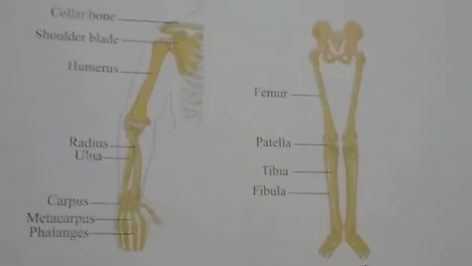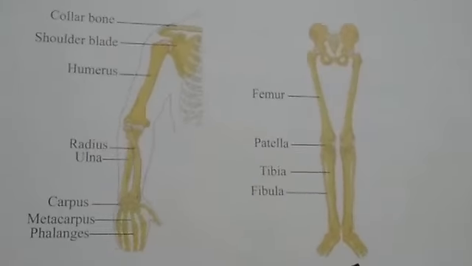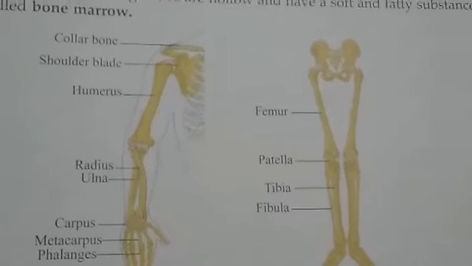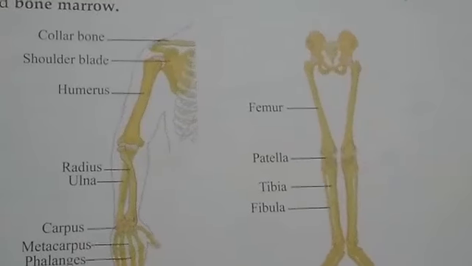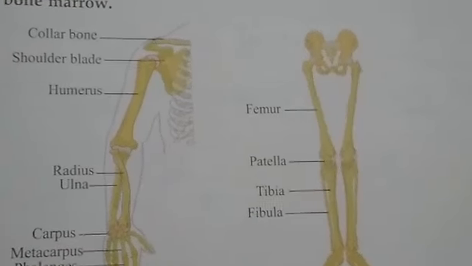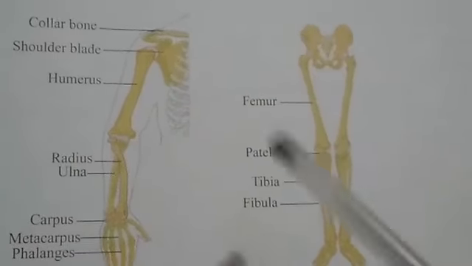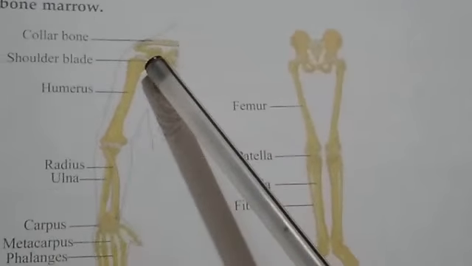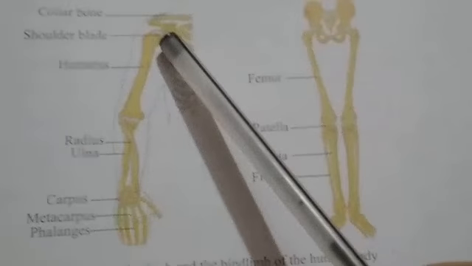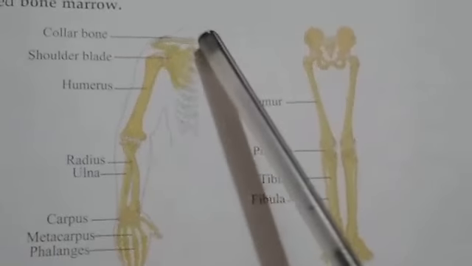The forelimbs or our arms are joined to the spine with the help of the shoulder girdle, which is made up of a pair of shoulder blades and a pair of collarbones. Here is the collarbone.